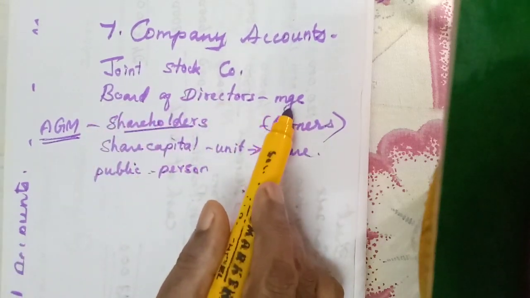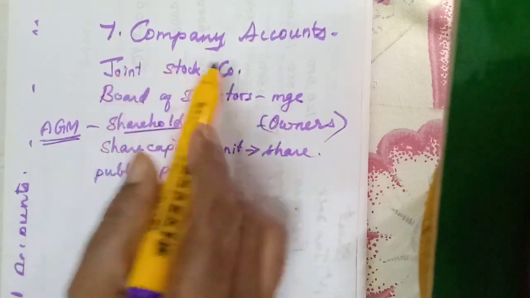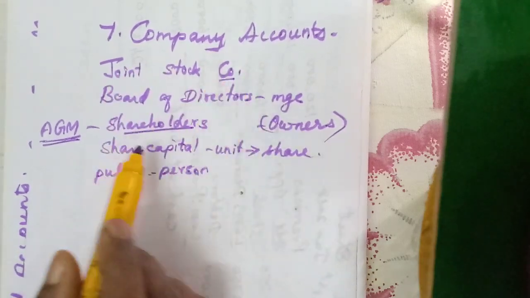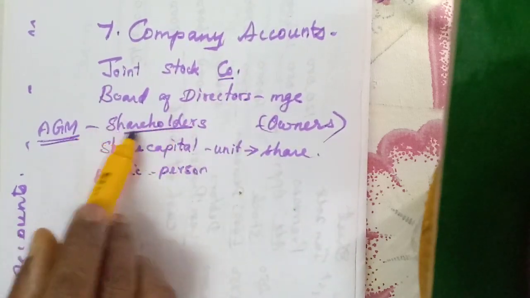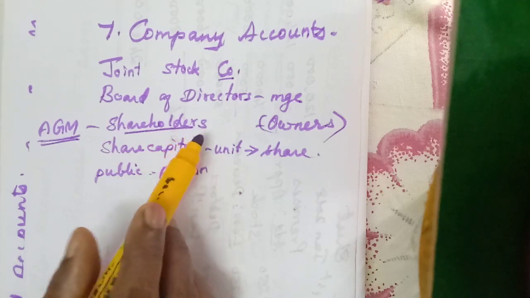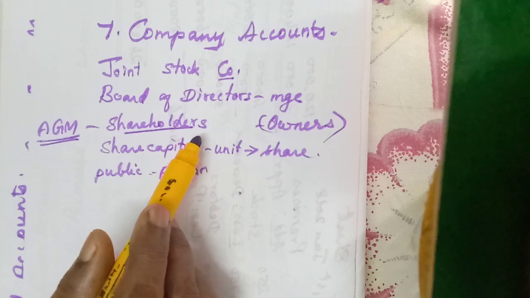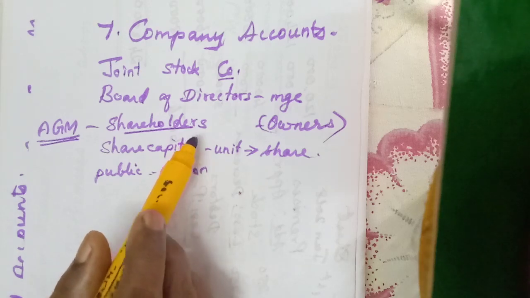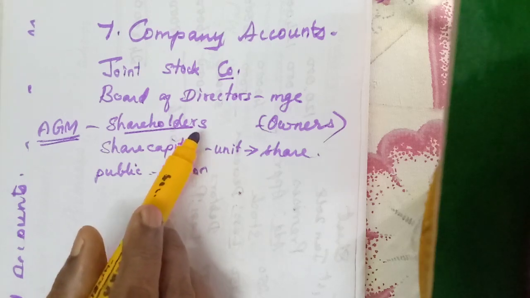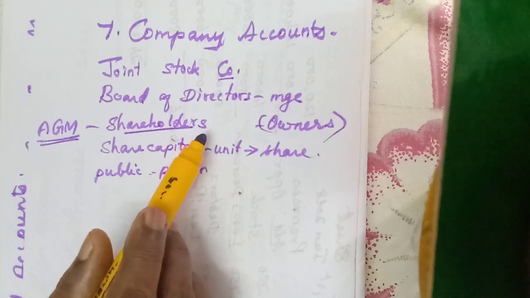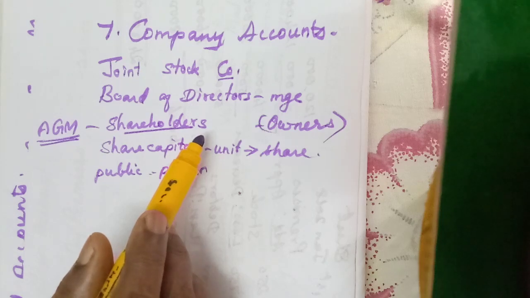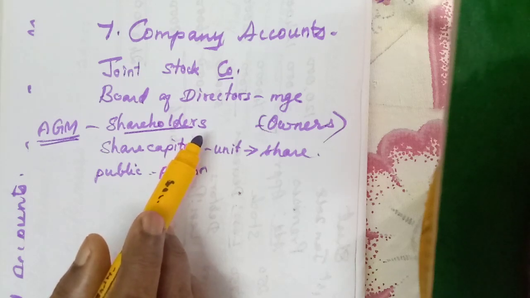So they are managing the company. Then the joint stock company. The company is situated in one place, and the shareholders will be all over the country. Maybe the company may be situated in Mumbai, but the shareholder may be from Chennai or Kanyakumari, because nowadays we purchase and sell shares through stock exchanges, isn't it?